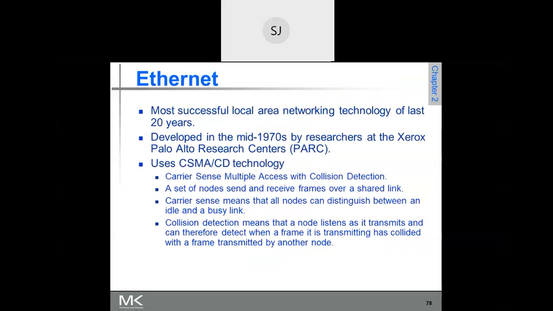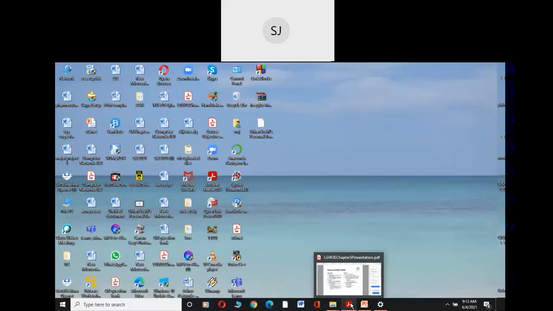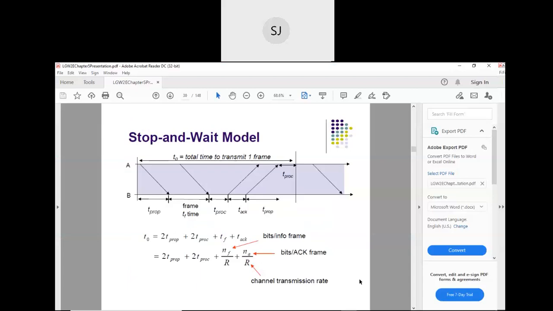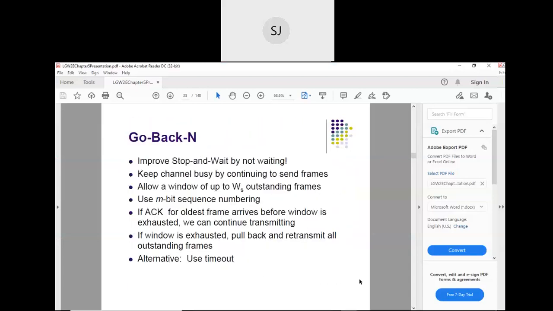So this completes this one, and one more thing. That is not given in this book, but you need to know it. You already have studied that. Just to complete this, I'm telling you. Stop and wait we have seen. Go back and protocol.